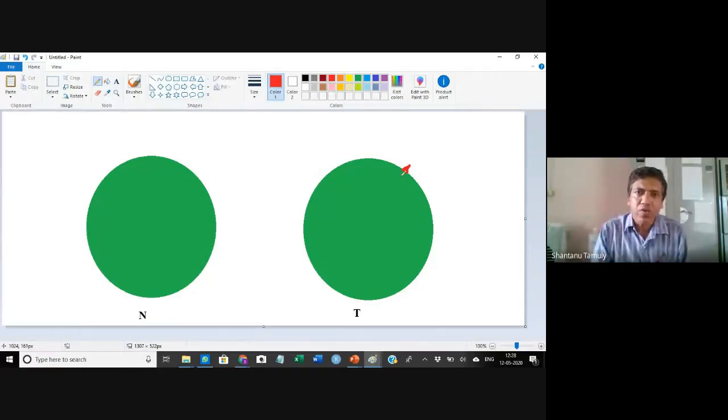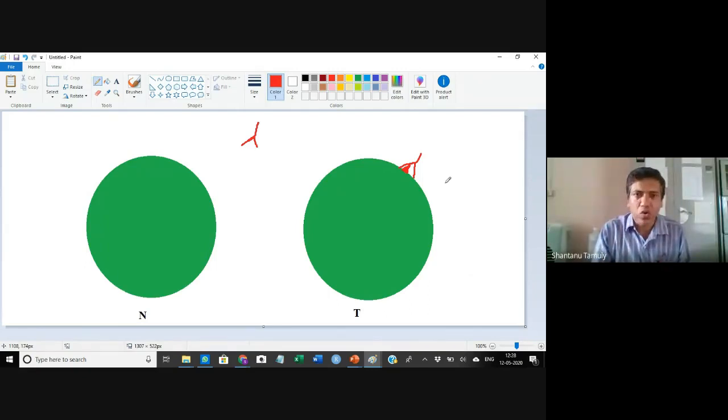So what we can do, we can use the monoclonal antibody and find out which cell has the tumor. This antibody will not bind the normal cell, because the normal cell does not express this tumor specific antigen. So this antibody will go and bind the tumor specific antigen. From that you will come to know that this cell is tumorous.